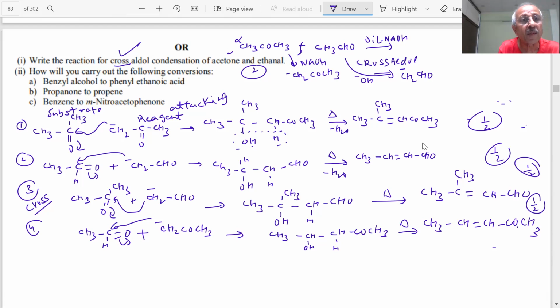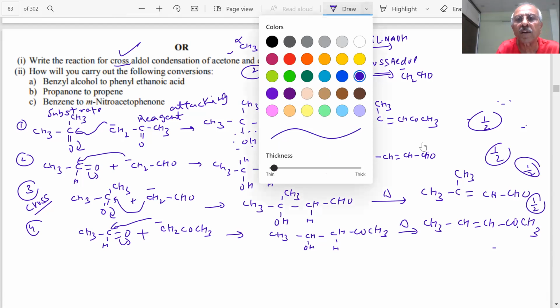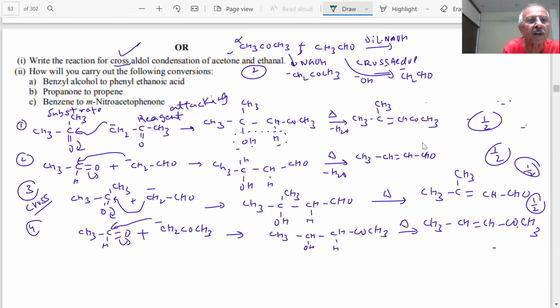Next question. How will you carry out the following conversions? What conversion is there? Benzyl alcohol. What is the formula of benzyl alcohol? Benzene and then CH2OH.